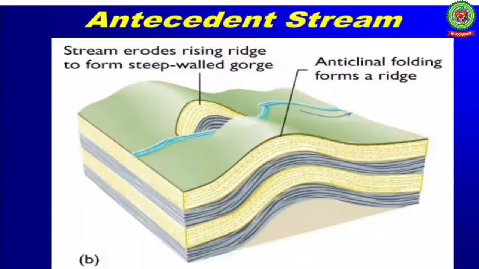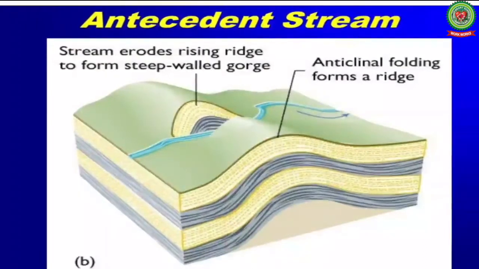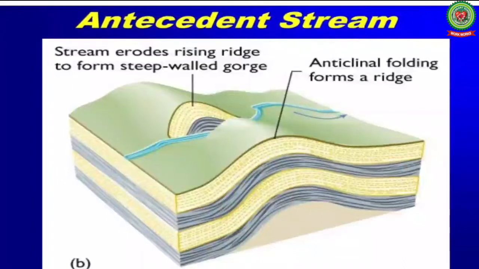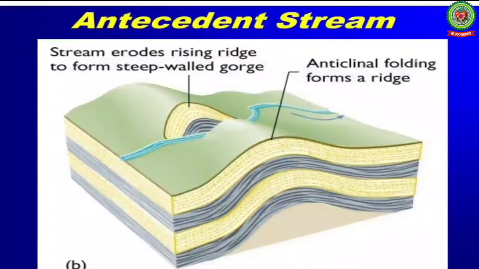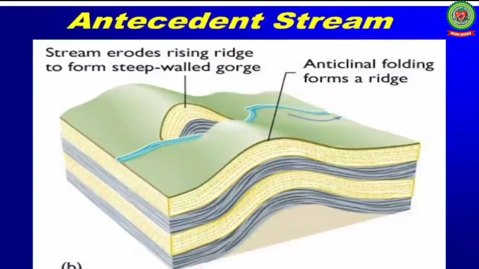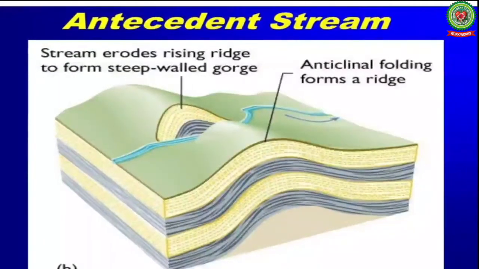Thus, the Himalayan rivers are typical examples of antecedent drainage. We have already discussed that the antecedent rivers do not change their course.